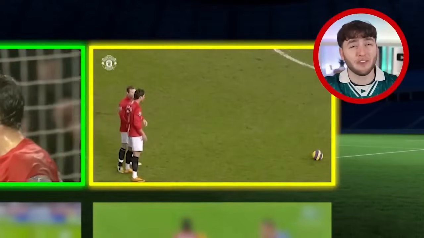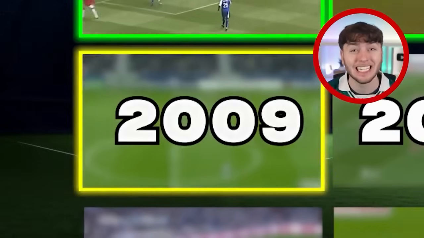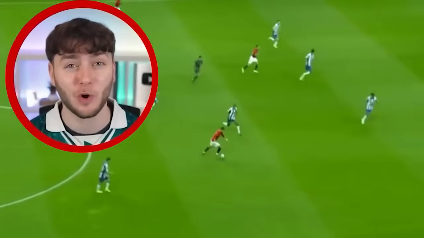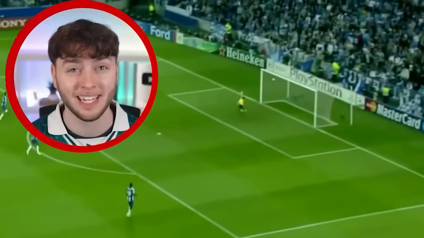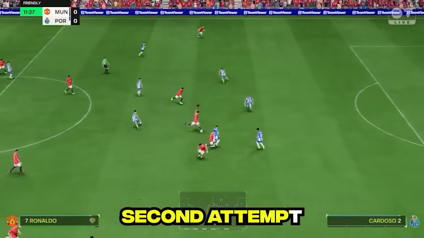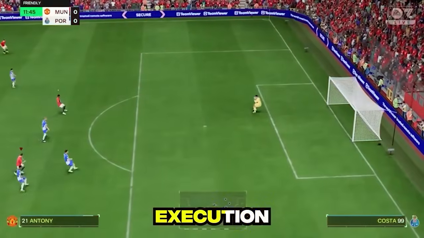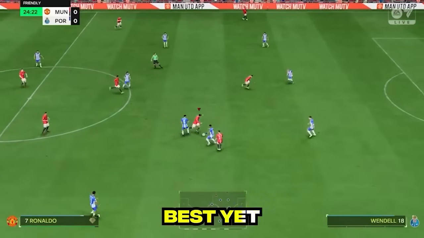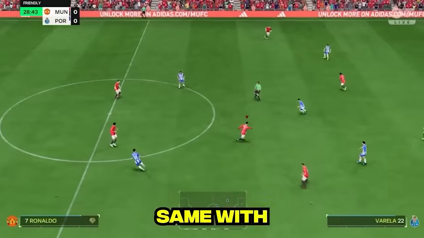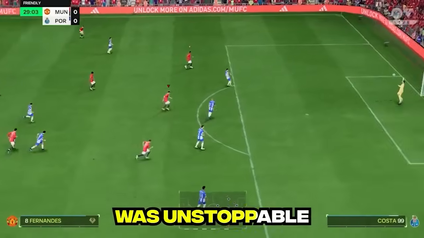Now, if you thought that free kick was good, this next goal is insane, because in 2009, Ronaldo scored an outrageous long shot against Porto in the Champions League. And our first attempt was an absolute stinker. Whereas our second attempt had more promise, but not enough execution. Attempt number 3 was our best yet. Ronaldo! Go in! Oh, that was better. Same with attempt number 4, but the keeper was unstoppable.